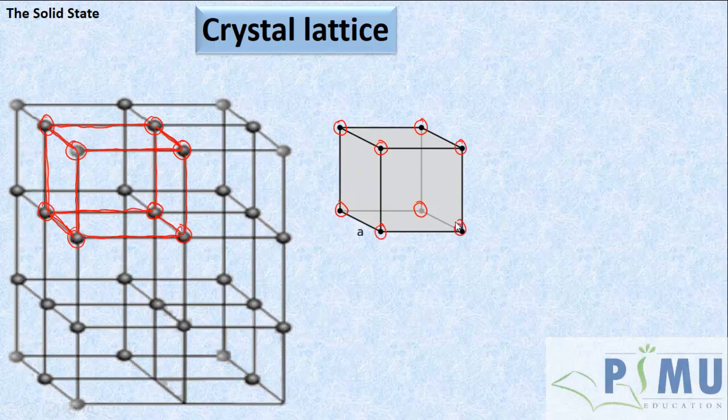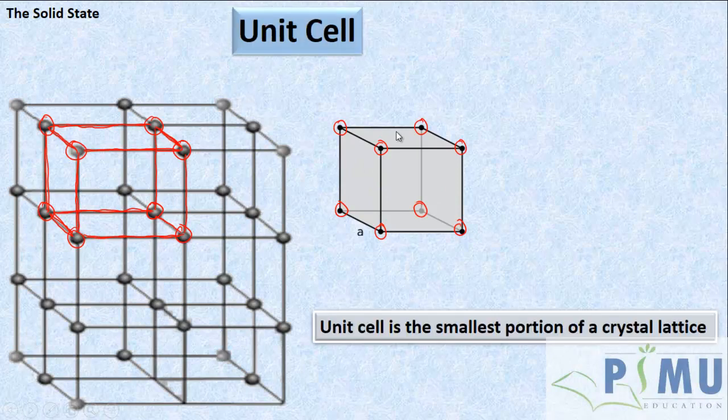Now this is the smallest portion of this crystal lattice. The crystal lattice is the smallest portion of the crystal, and this portion is the smallest part of the crystal lattice. That smallest part is called the unit cell. Yes, the unit cell is the smallest portion of a crystal lattice.